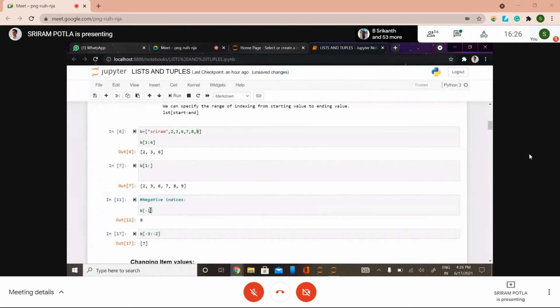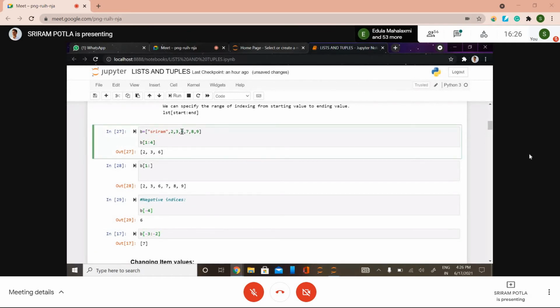If you want to get a single element using a negative index, give its negative index. I have given -1 here, so the output is 9. You can rerun this once again. With -4, we have got the value 6, right? Because at the corresponding -4 index, we have value 6.